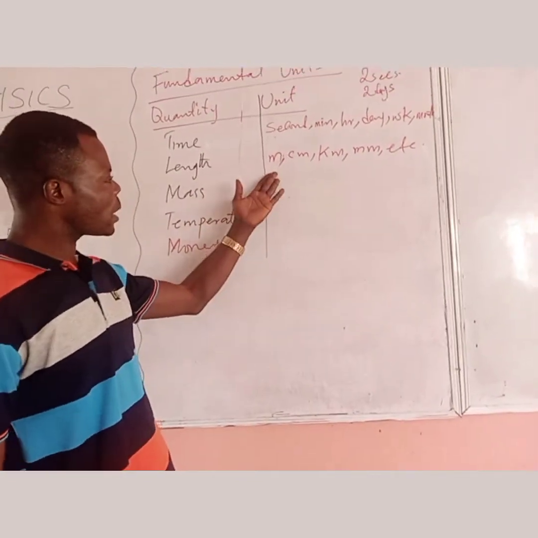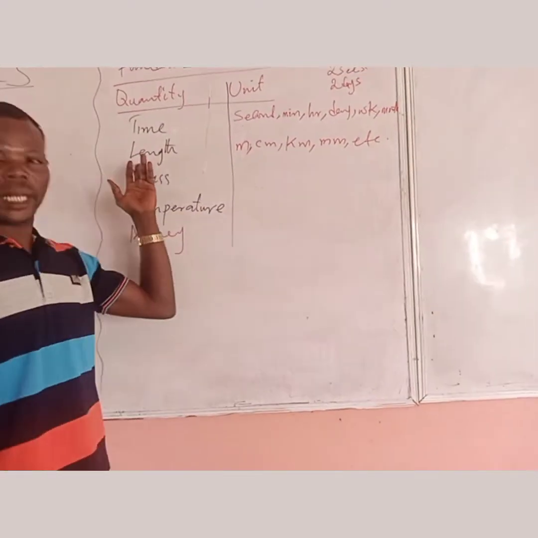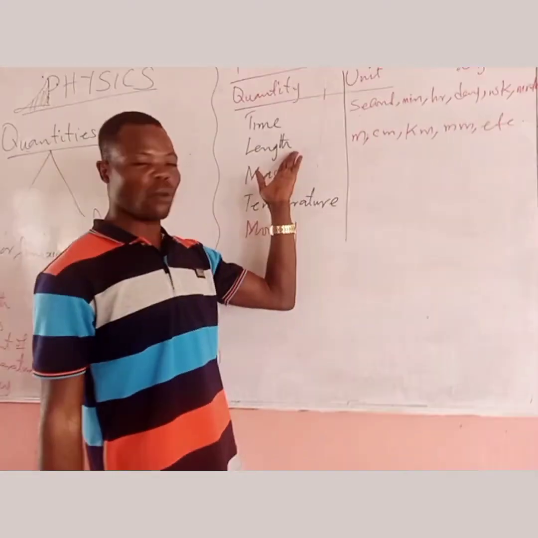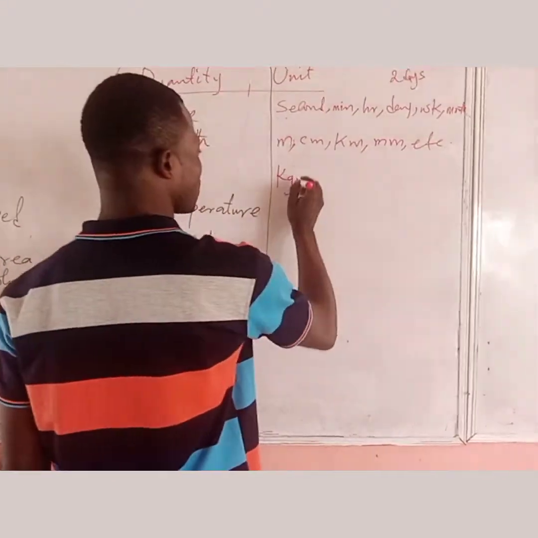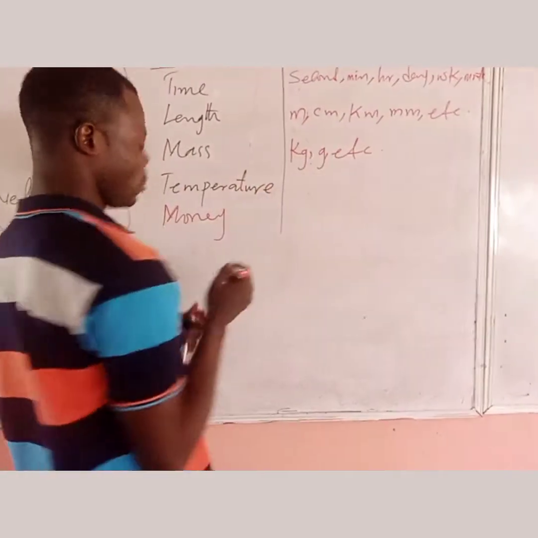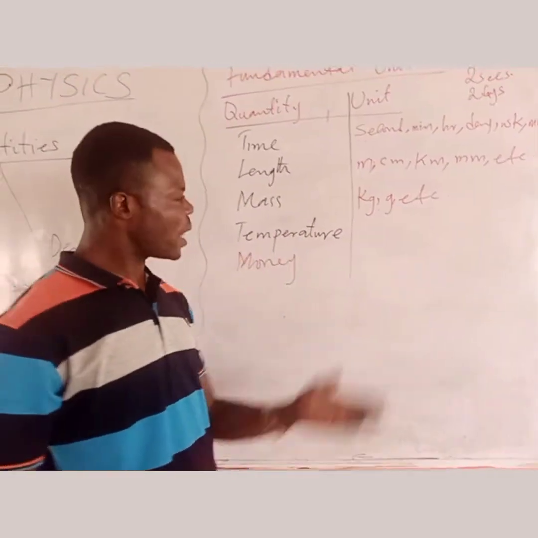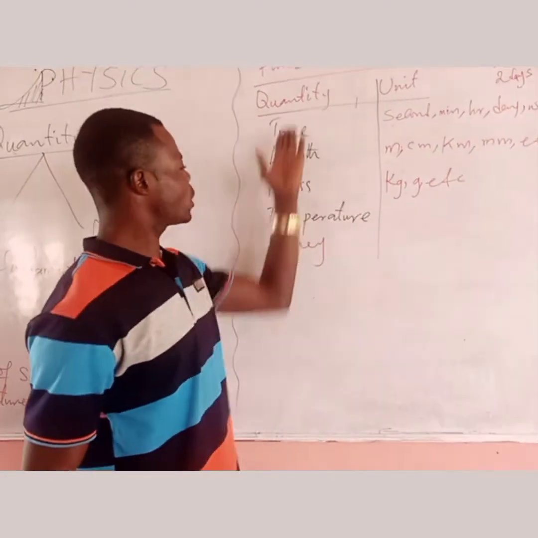So anywhere we find meter, centimeter, kilometer, millimeter, etc., we are referring to what? Length. So this speaks about the quantity, which is length. What about mass? Mass can also be measured in kilogram. It can be measured in gram, etc. So anywhere we find kilogram or gram, that means we are referring to this quantity, which is mass.